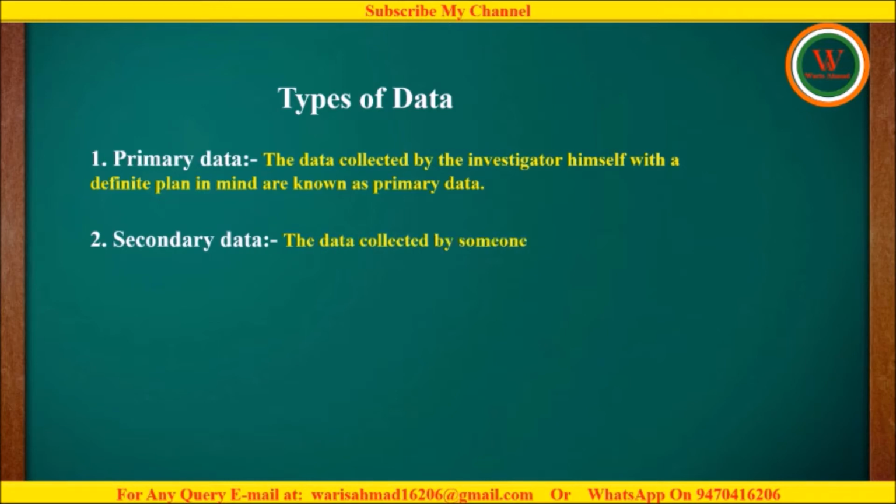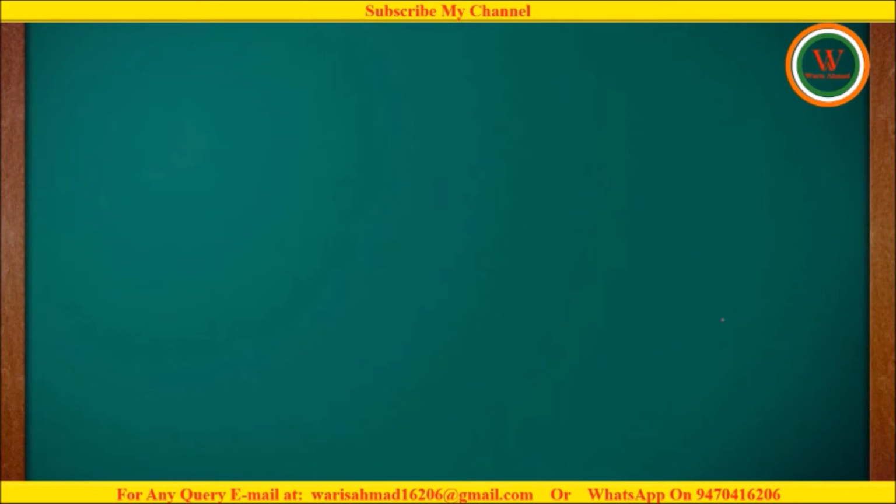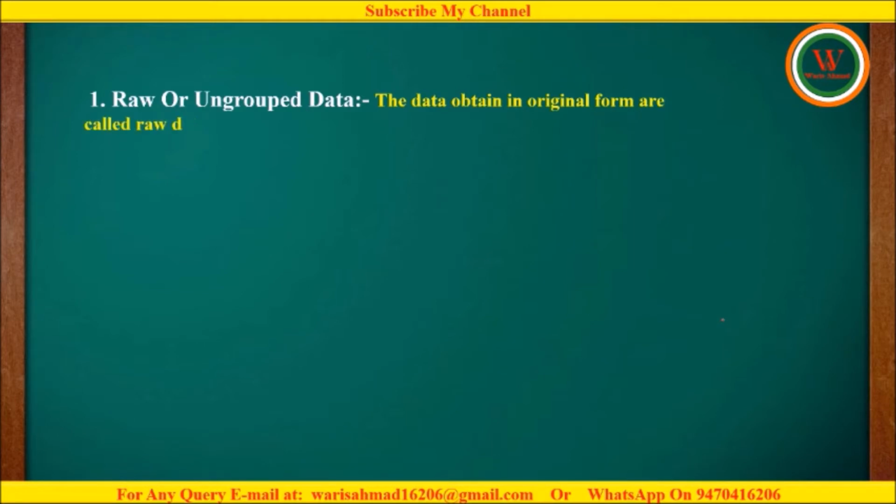The data collected by someone other than the investigator are known as secondary data. It means the data which is collected by another person, not the investigator, then that type of data is termed as secondary data. Now we will see some terminologies which are associated with this chapter. The very first topic is raw or ungrouped data. The data obtained in original form are called raw data or ungrouped data.